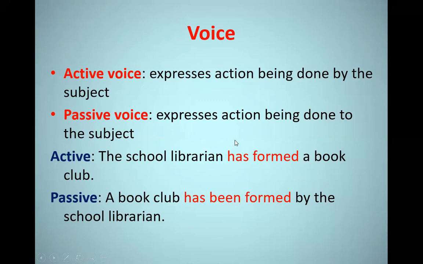So how can I differentiate between the active voice and the passive voice? You have to look at two main parts. If you have part of the verb to be plus the past participle, then this is a passive voice. If not, then it is an active voice. Again, the passive voice must have part of the verb to be, am, is, are, was, were, be, been, being, plus the past participle of the verb, either regular or irregular, it doesn't matter. So if you have both parts in the verb phrase, then it is automatically passive voice.